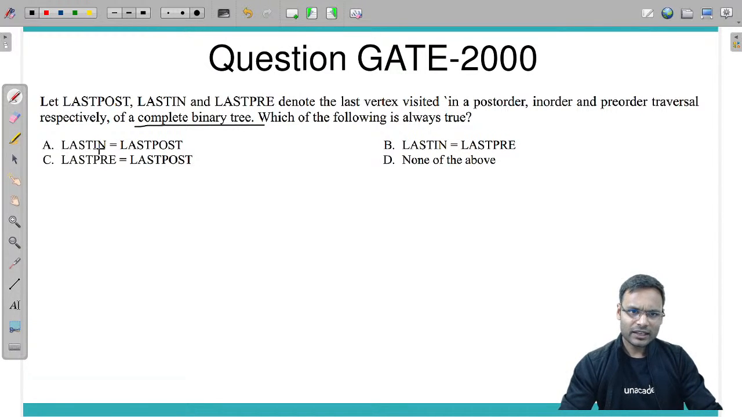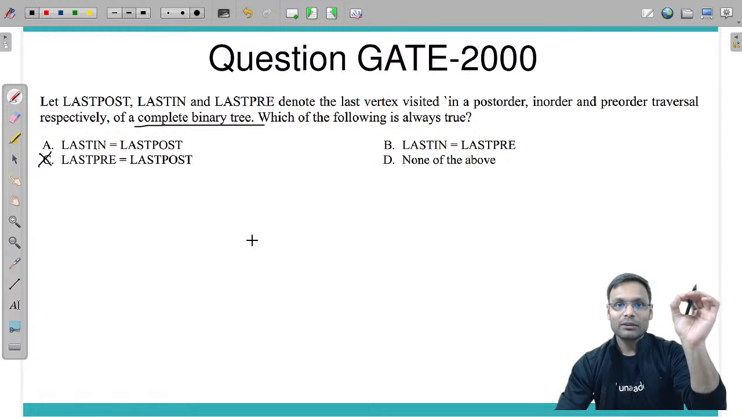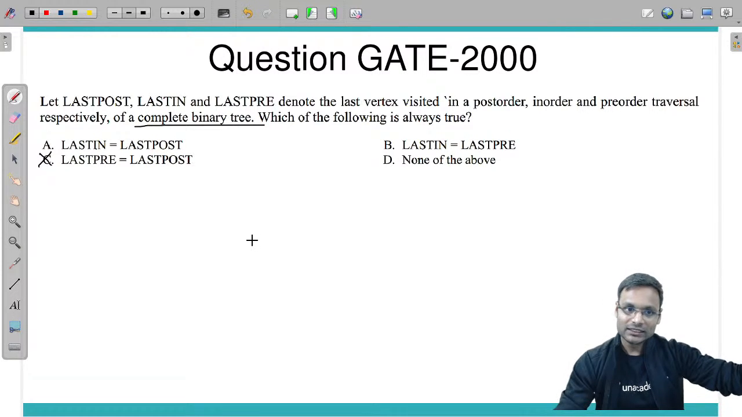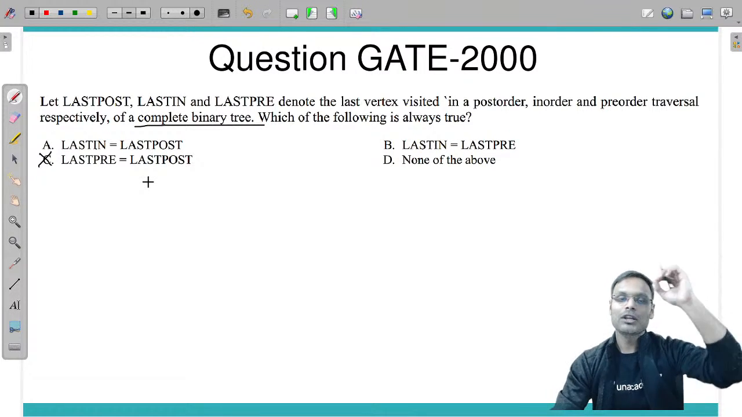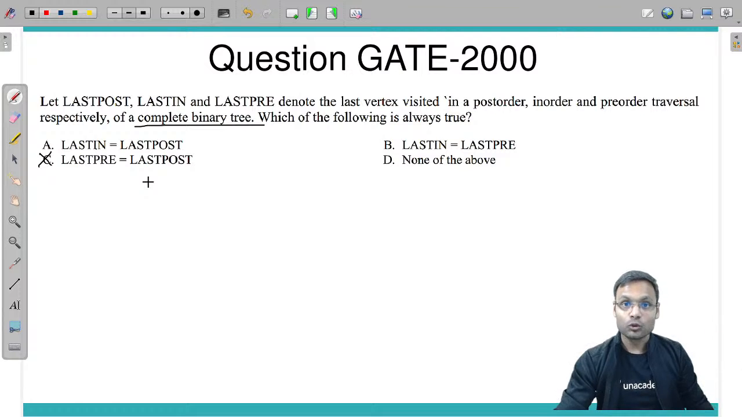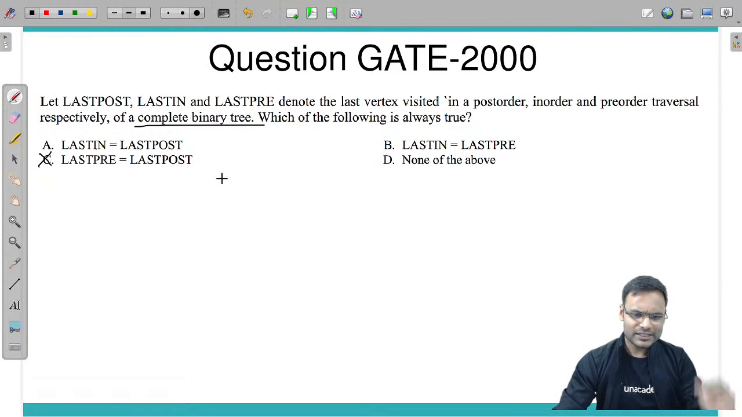Last symbol traversed in order and post order are same. Last symbol in order and pre-order same. Pre-order and post order same. None. This I will say, of course, not always. You know why it is not always true? Just because the last symbol in pre-order traversal is something else, but in post-order traversal the last symbol is always root. Always root. So this particular option C is gone.